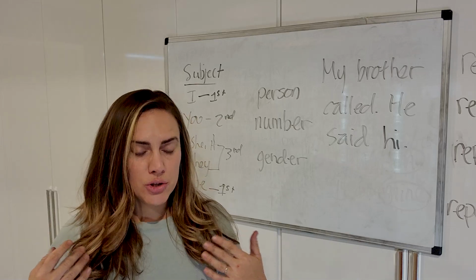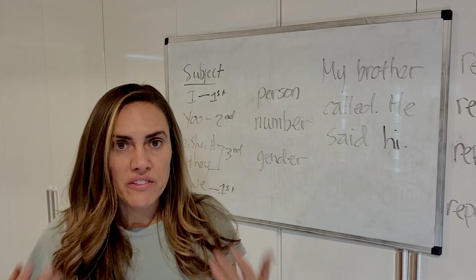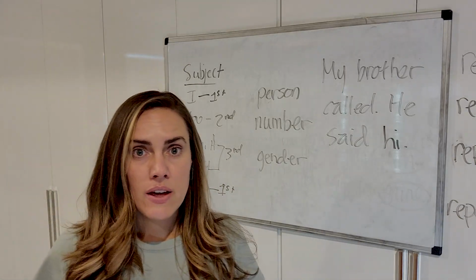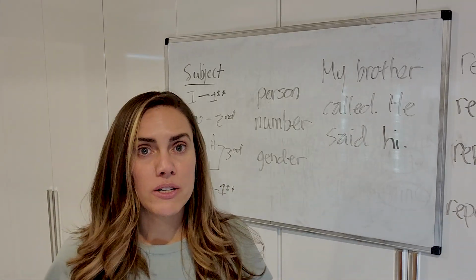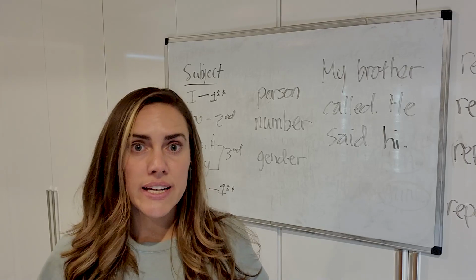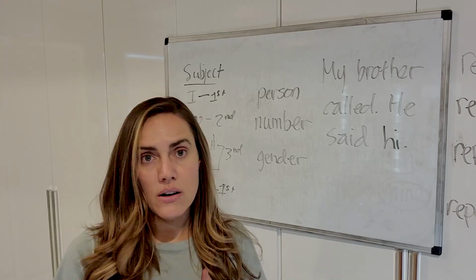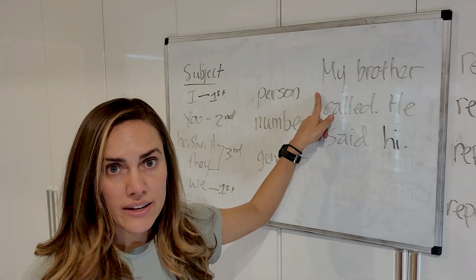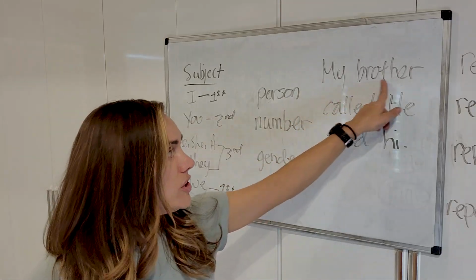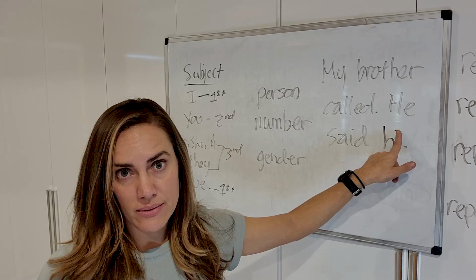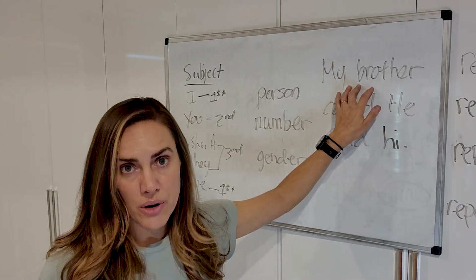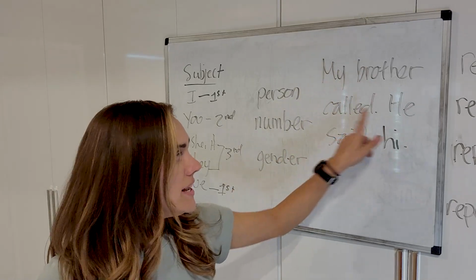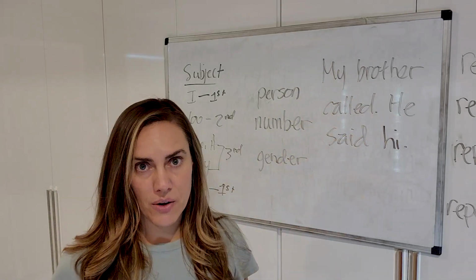And so when we're referring to a person, and we know that person clearly identifies with being a male, for example, like my brother, then the pronoun we would use would be he, because my brother is a male. My brother called, he said hi, okay?